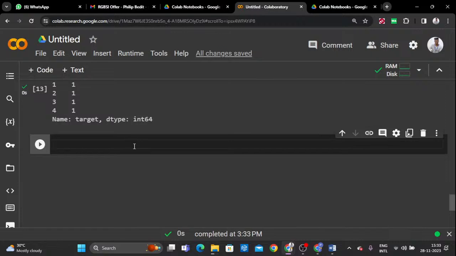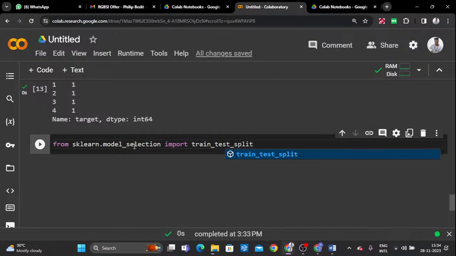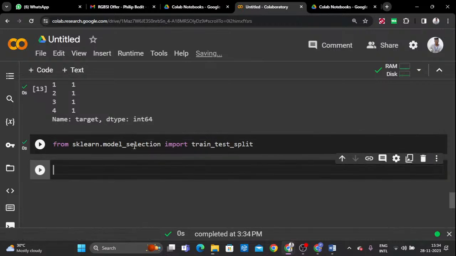Right now I'm going to prepare the training data and also the testing data. How can I prepare them? We need to import one particular function to create the training data and the testing data, from sklearn dot model selection, import train_test_split. This is the function which helps to create the training data and also the testing data.